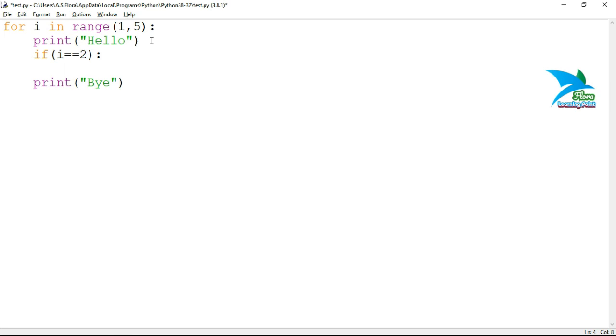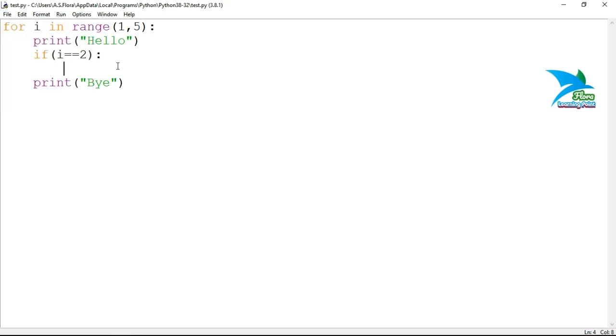While writing code, some programming code may depend on another future code. So I'm not sure what to write inside this if statement, and I want to leave it as a blank statement.